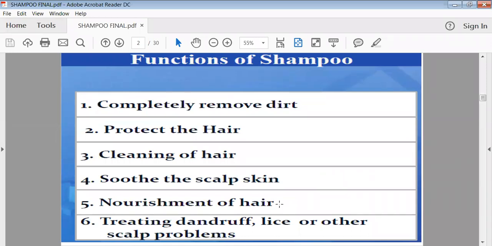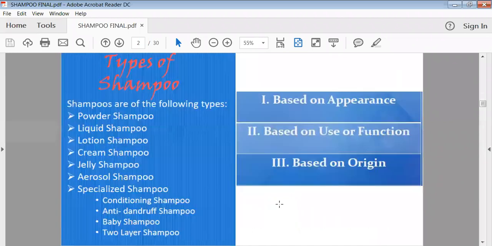Then it should treat dandruff, lice, as well as other kinds of scalp problems. So when we use a medicated shampoo, we can have such advantages: dandruff can be removed, lice will be killed, as well as some other kind of fungal infection, if present, such scalp problems may be reduced.